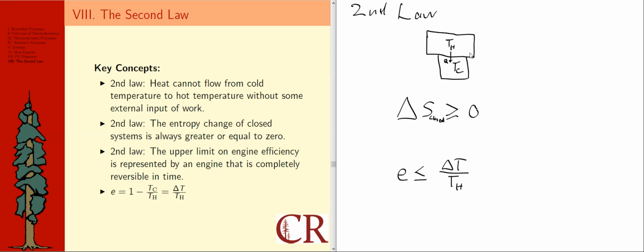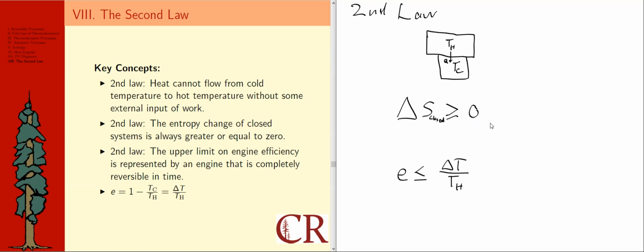the external environment. The second statement that we've already touched upon in the earlier topics is in terms of entropy. So the entropy statement of the second law is that the entropy change of closed systems is always greater or equal to zero, which can be expressed, as I've done here on the whiteboard, as an inequality, saying that delta S for a closed system must be larger than or equal to zero.